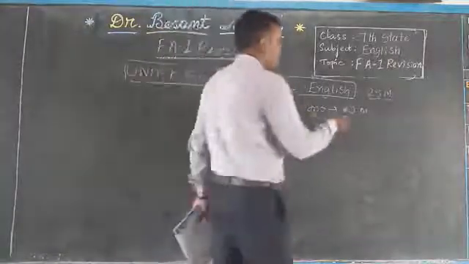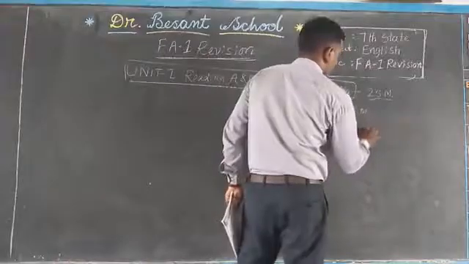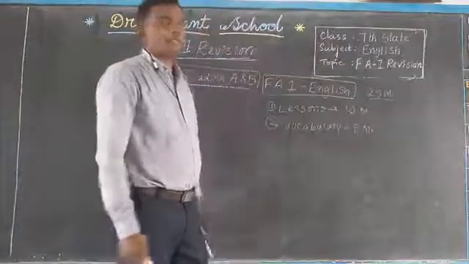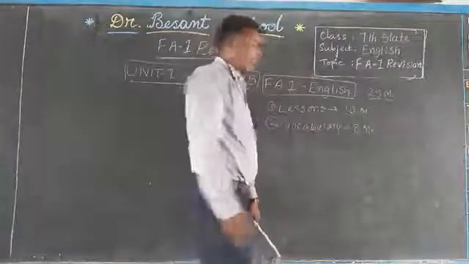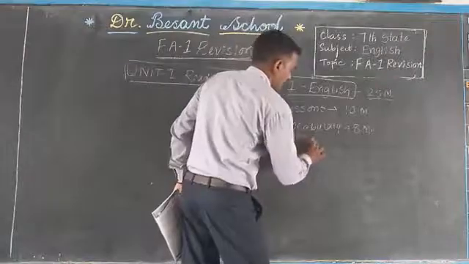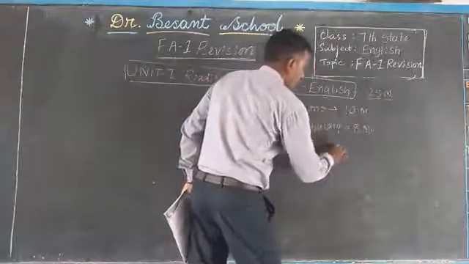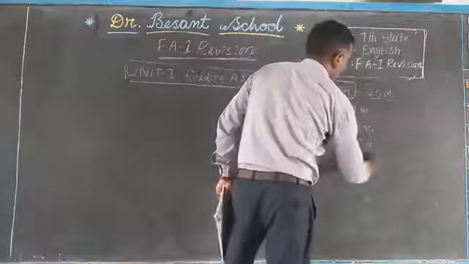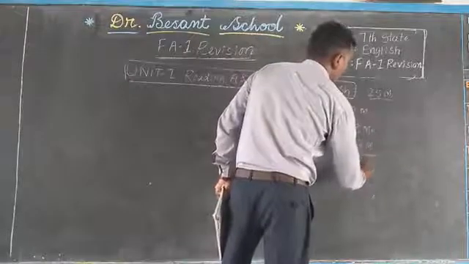Only the vocabulary part takes 8 marks children. 8 marks. Okay, how many marks are remaining? 7 marks are remaining, right? Third one, grammar, that is based on the textbook. Grammar 7 marks, right? Totally 25 marks.